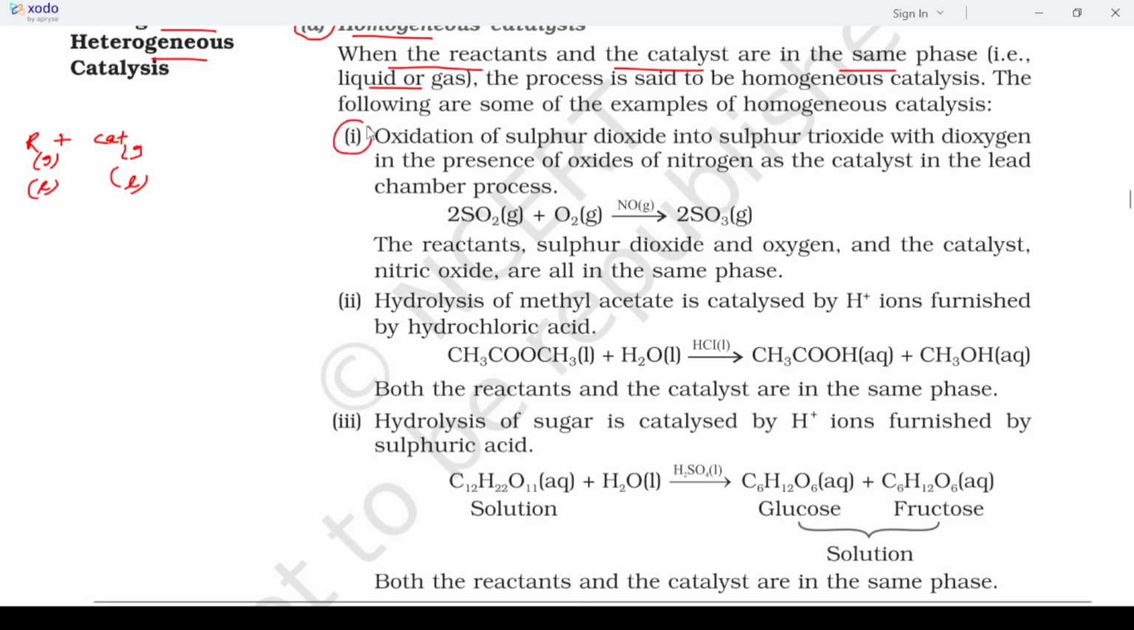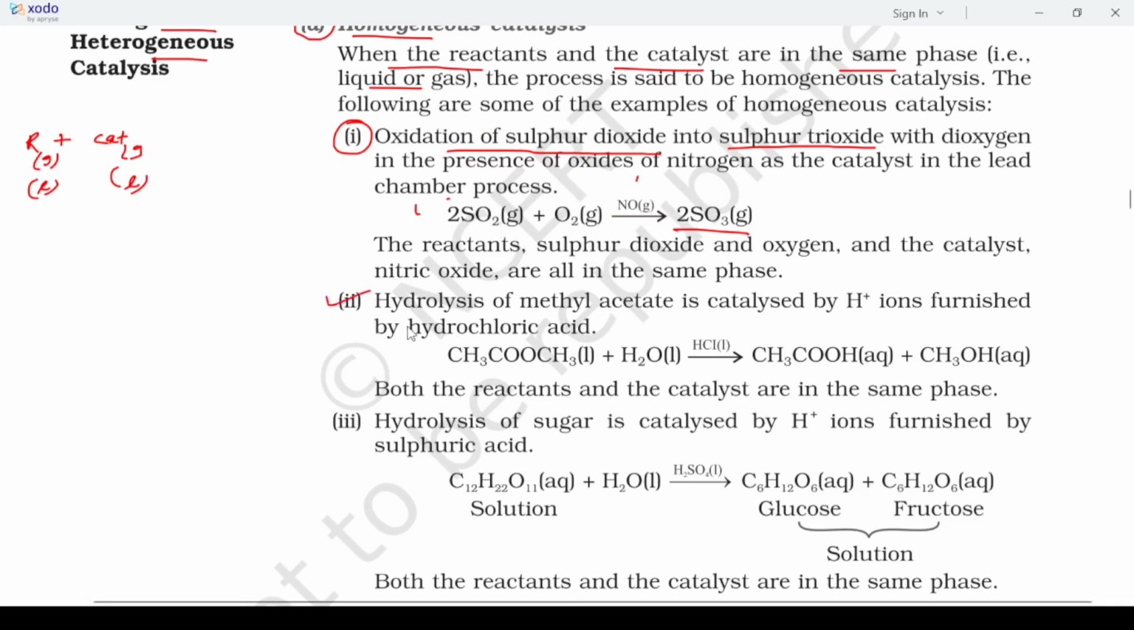The first example is oxidation of sulfur dioxide into sulfur trioxide. You can see the reaction: oxidation of sulfur dioxide into sulfur trioxide in presence of dry oxygen, and here we use the catalyst nitrogen oxide, NO. So this is your catalyst, and you can see the reactant SO2 is in the gaseous state, oxygen is also gaseous, and NO is also gaseous. So this catalyst is called a homogeneous catalyst.